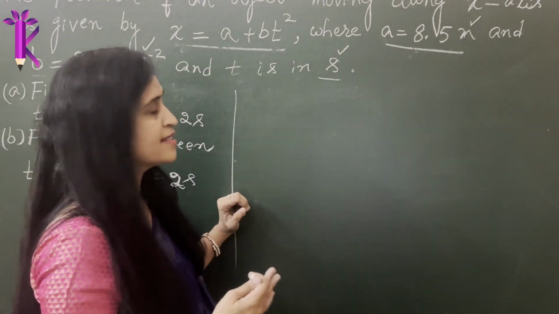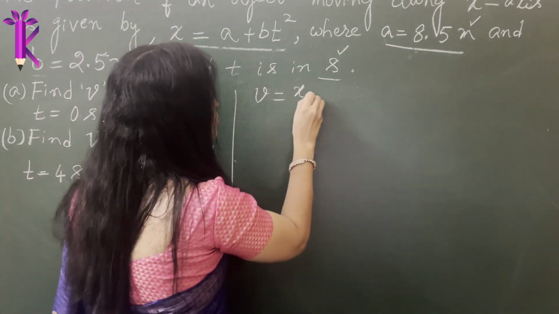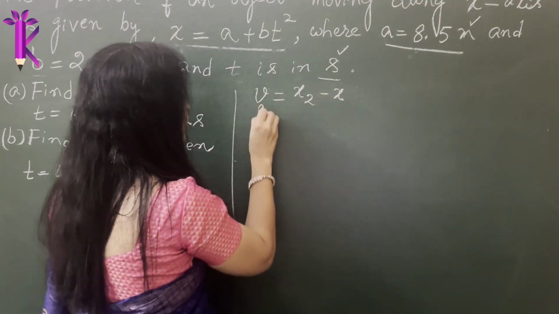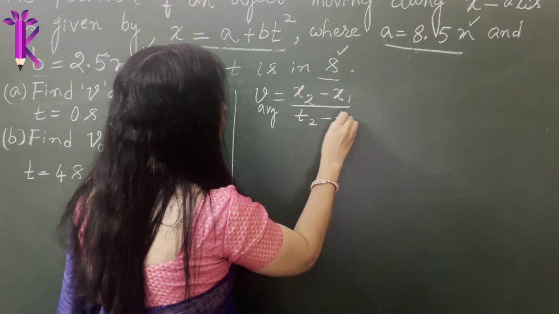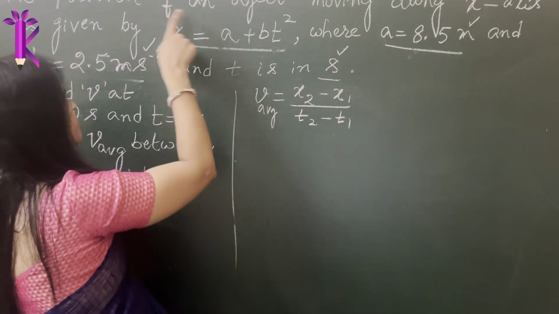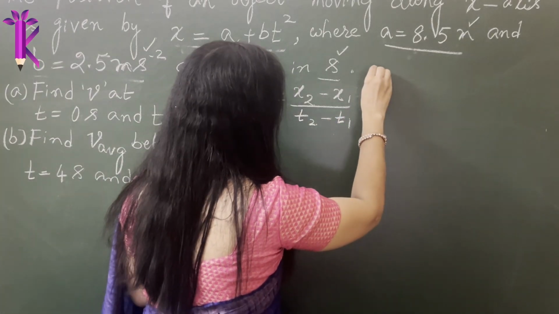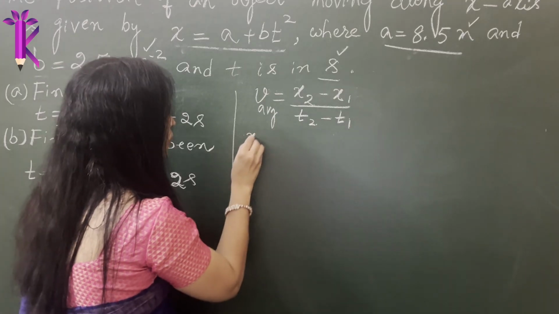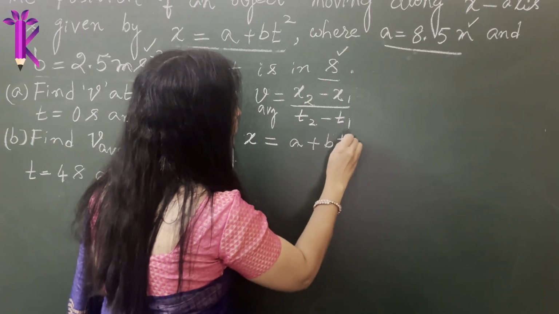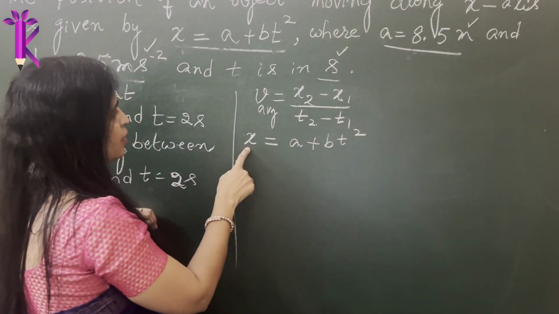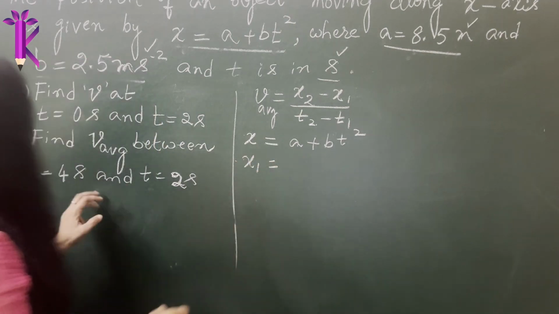Well, I guess you got the answer now. So I will reveal the method to calculate it. So v average is x2 minus x1 divided by t2 minus t1, right? Now we have to calculate the value of x, and x is given by, let's calculate it here itself. So x is equal to a plus bt square, right? We have to calculate x2 and x1. x1 is for time t1.